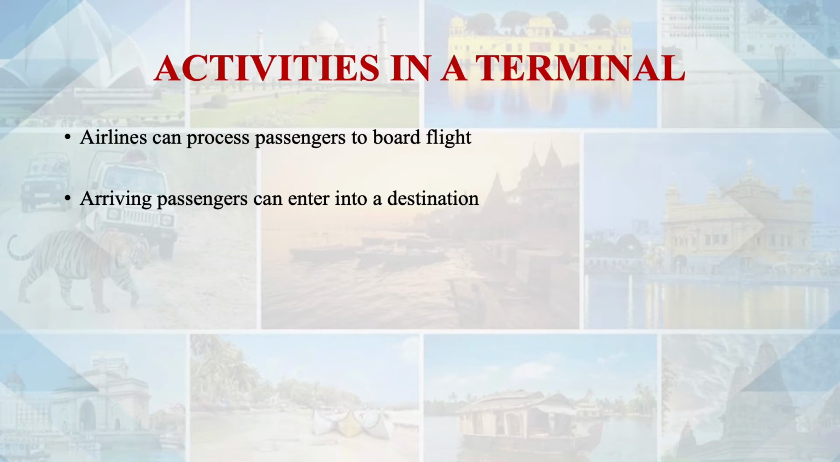Arriving passengers can enter a destination through the terminal. So inside the terminal, certain activities will be taking place where the visa will be verified and the entry will be given to the passengers who are coming from outside. If he is a tourist coming from a foreign country, definitely they have to pass through the immigration services where the visas and everything will be verified and the entry will be permitted inside.